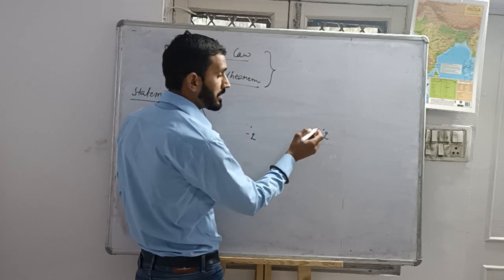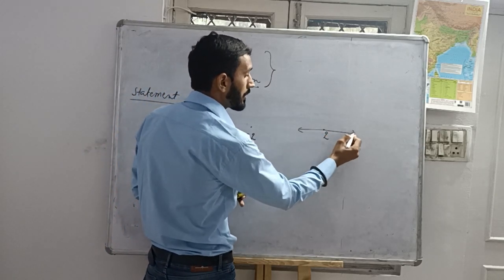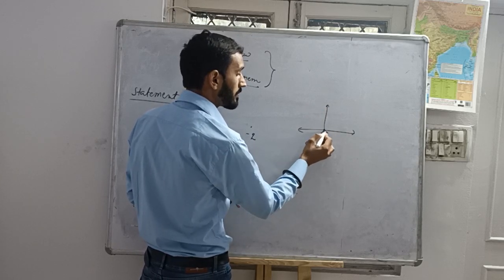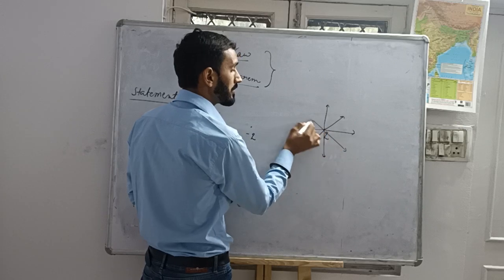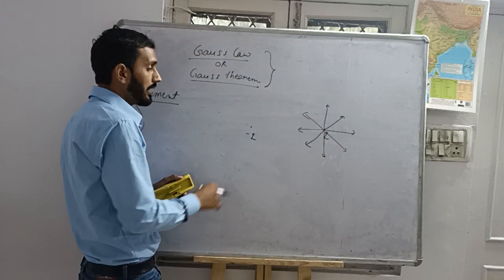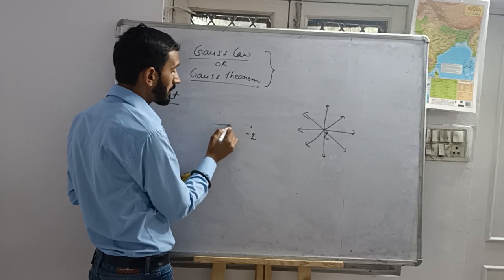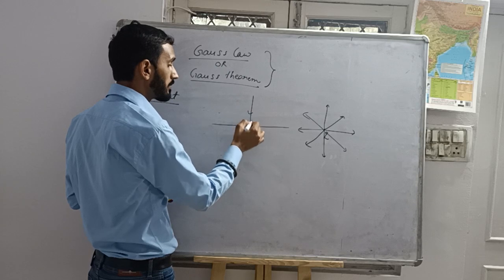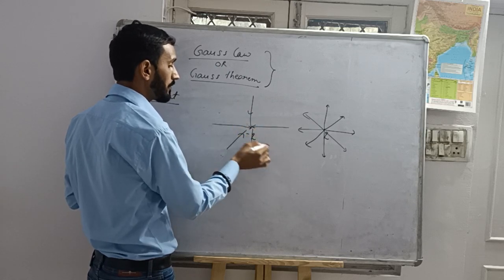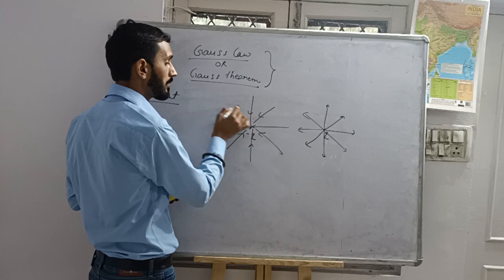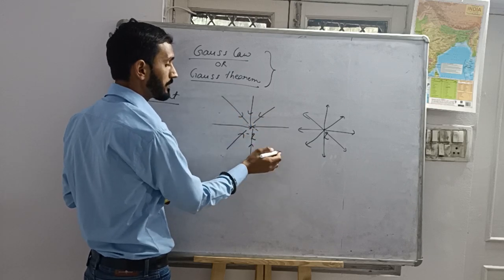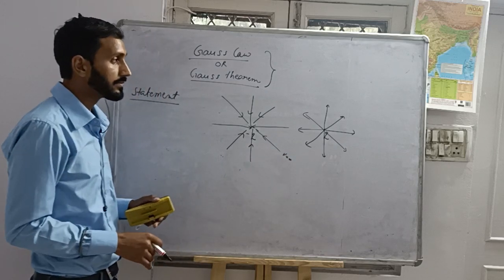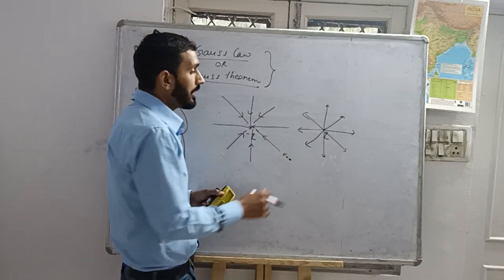If there is a positive charge, it emits the electric field lines this way. And if there is a negative charge, the electric field lines will come towards it from the infinity point. Infinity means where the potential is 0. Understood?